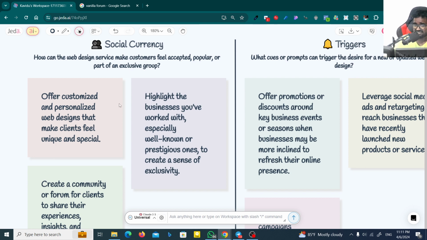Actually this is only for web design services. If you type maybe digital marketing services, or maybe you need to sell a shoe, you will get a different kind of scenario, not like this.